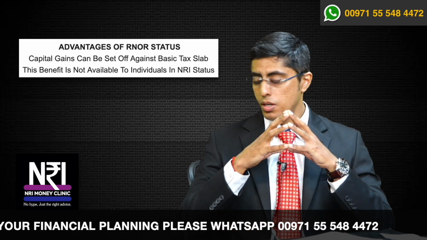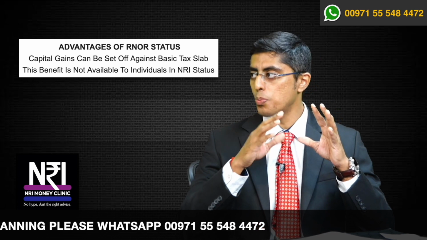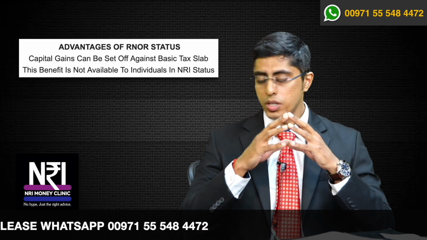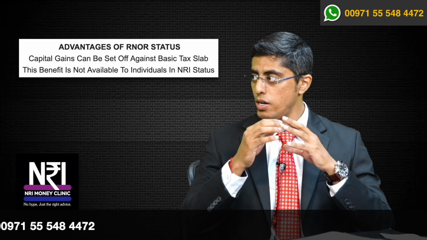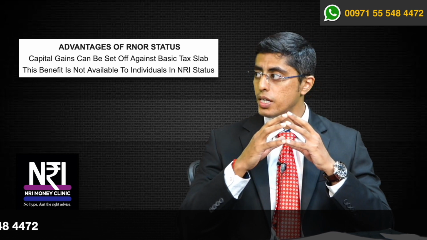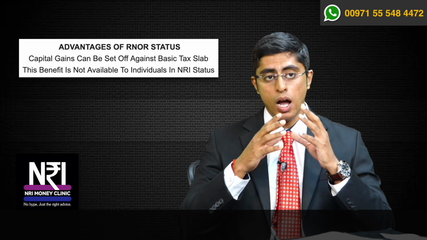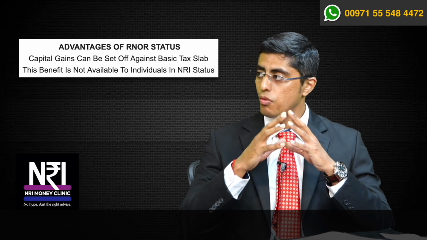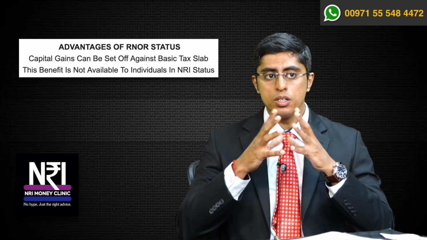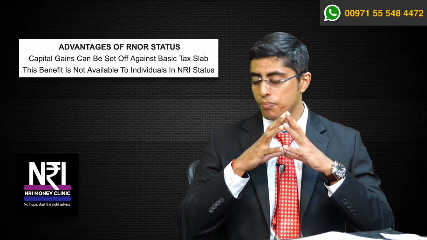If it is an equity oriented fund, tax is 10% on gains above rupees 1 lakh. If it is not an equity oriented fund, say a debt fund, then long term capital gain tax is 20%. However, if it is a short term capital gain, tax is 15%, whatever may be the nature of the fund. So this is the rate of taxes applicable.